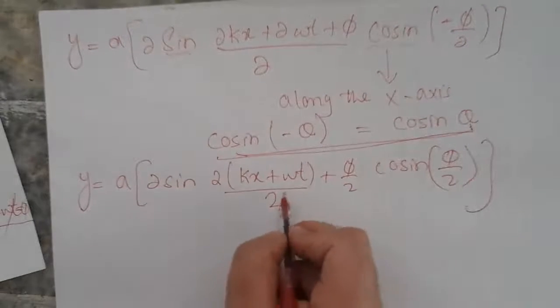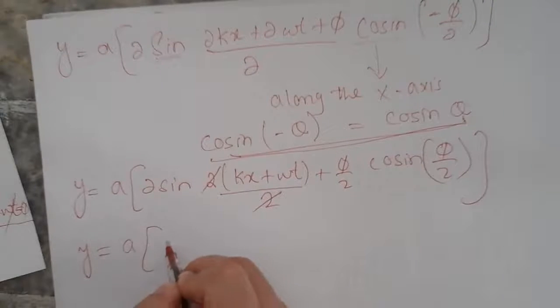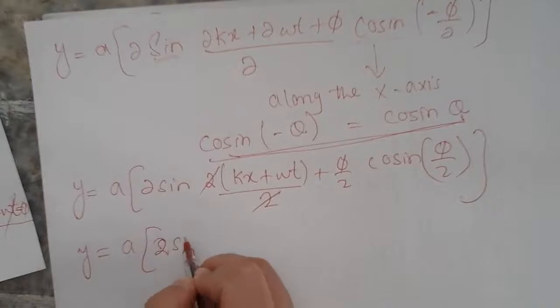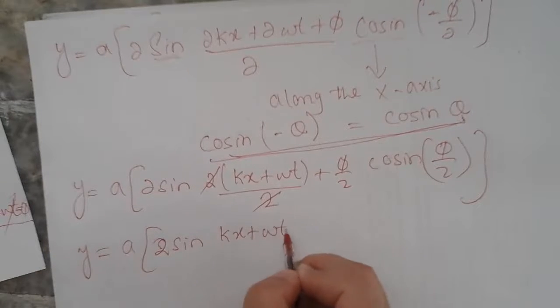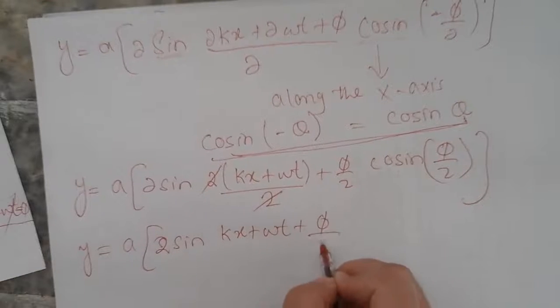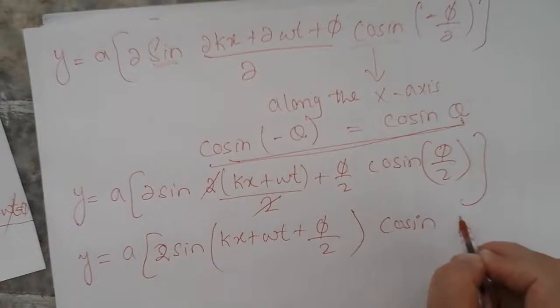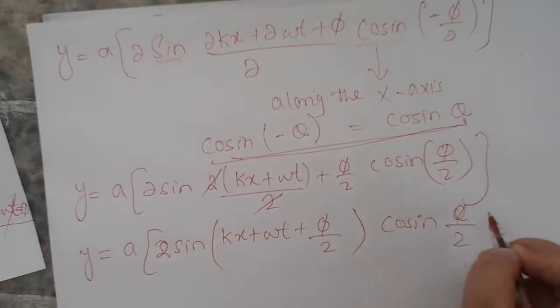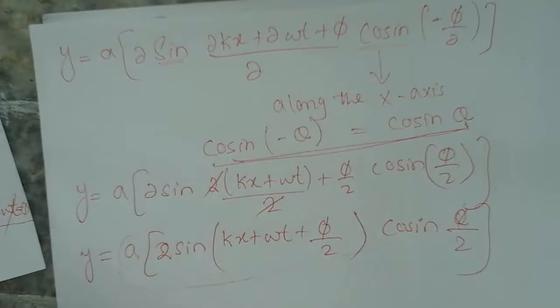So let's arrange. This will cancel with this. Alpha 2 sine kx minus omega t plus phi over 2, cosine phi over 2. So we will multiply this amplitude with the internal values.